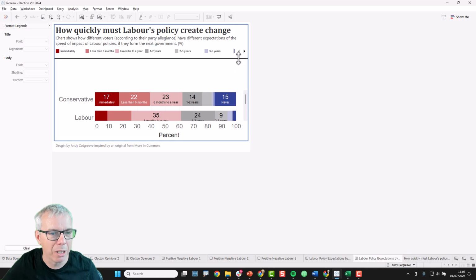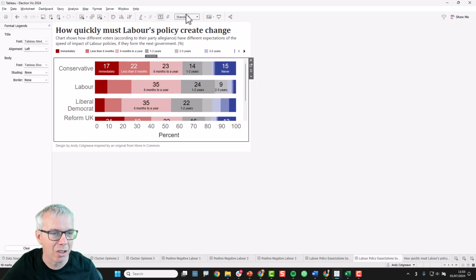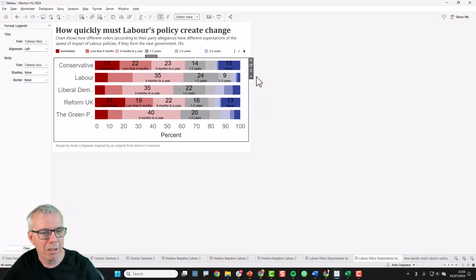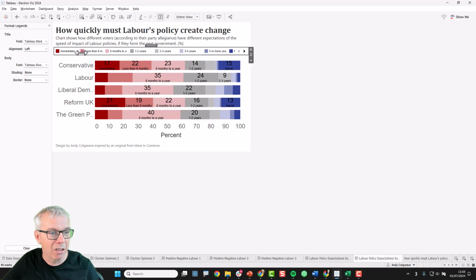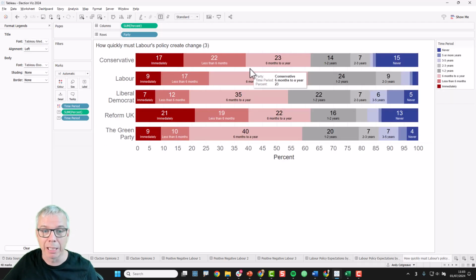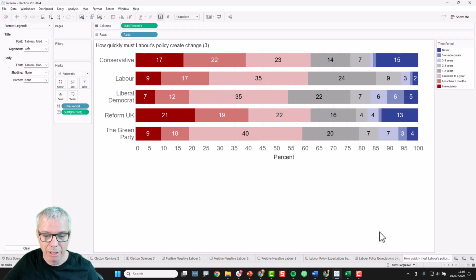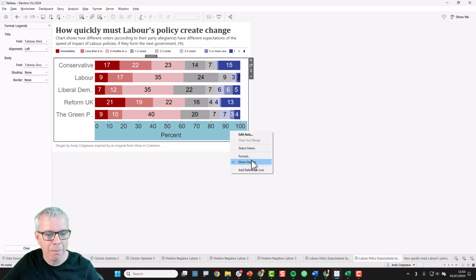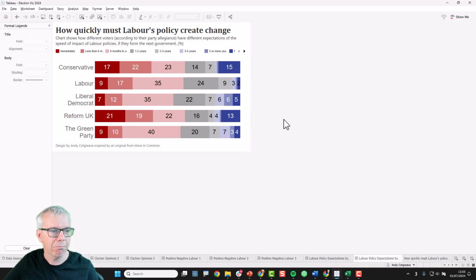The challenge is this is just a challenging chart to build, right? Once we make this entire view, now the labels are kind of too small. So it's just a bit of a challenge. It isn't a bad chart at all from More in Common. It's just a complicated concept to try and communicate. So there you go. That's kind of the chart as More in Common built. Pretty good, but it does take time to read.